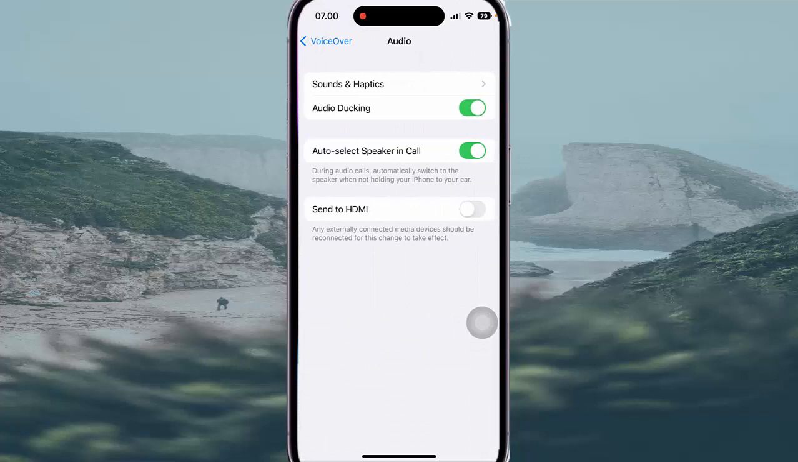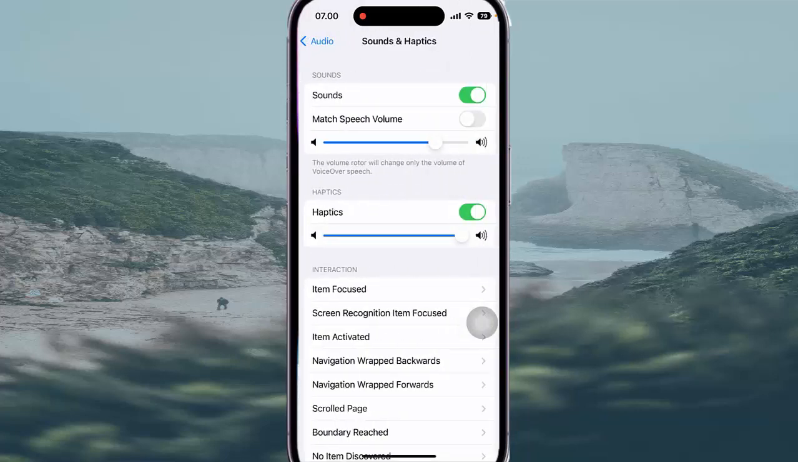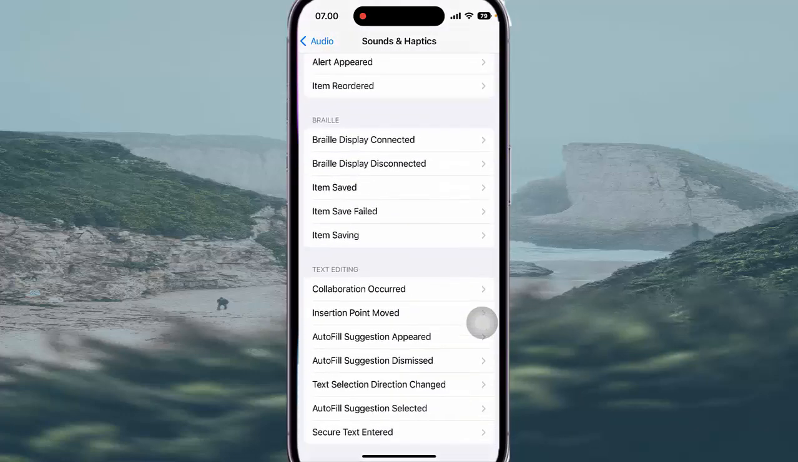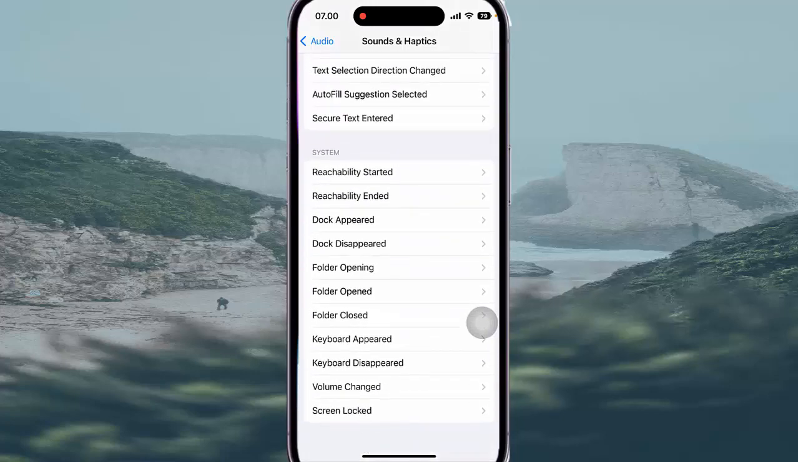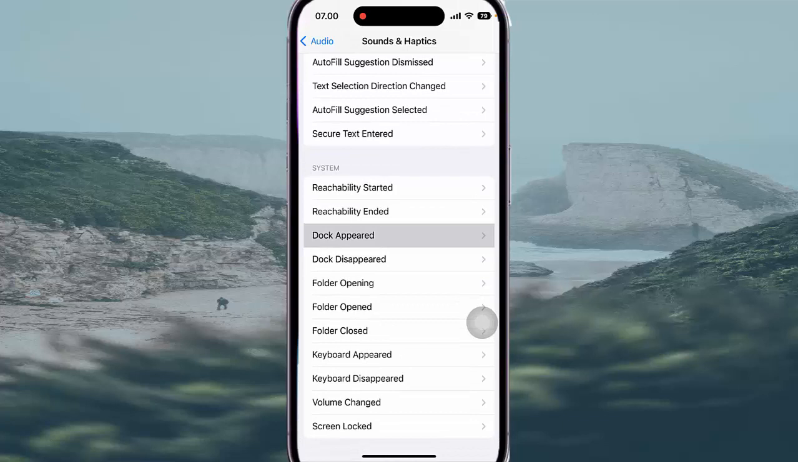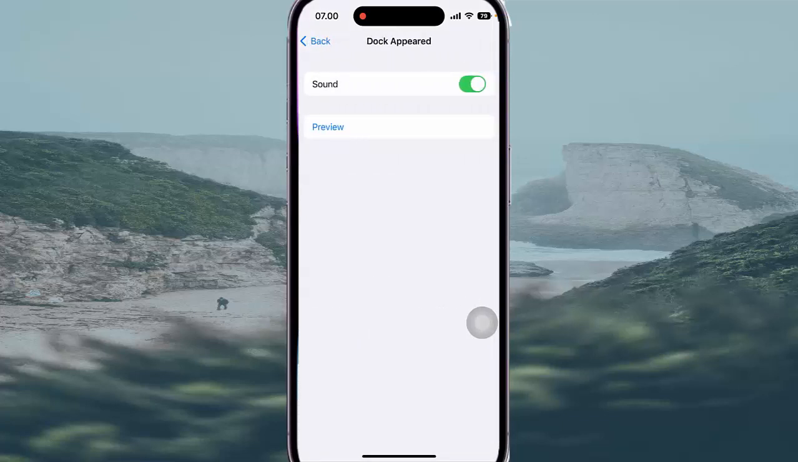Tap sounds and haptics. Scroll down sounds and haptics screen, find dock appearance. Next, tap dock appearance. And then on sound, tap switch until green to turn on or tap switch until green